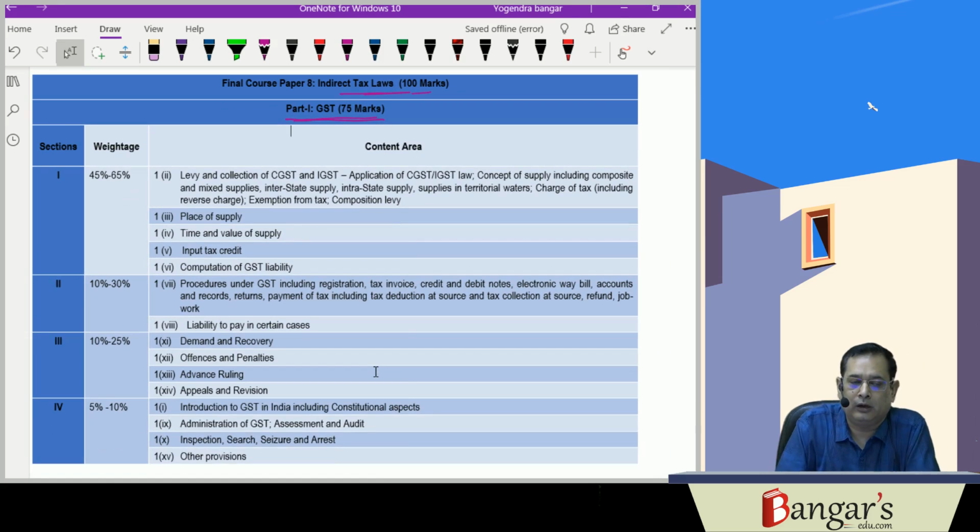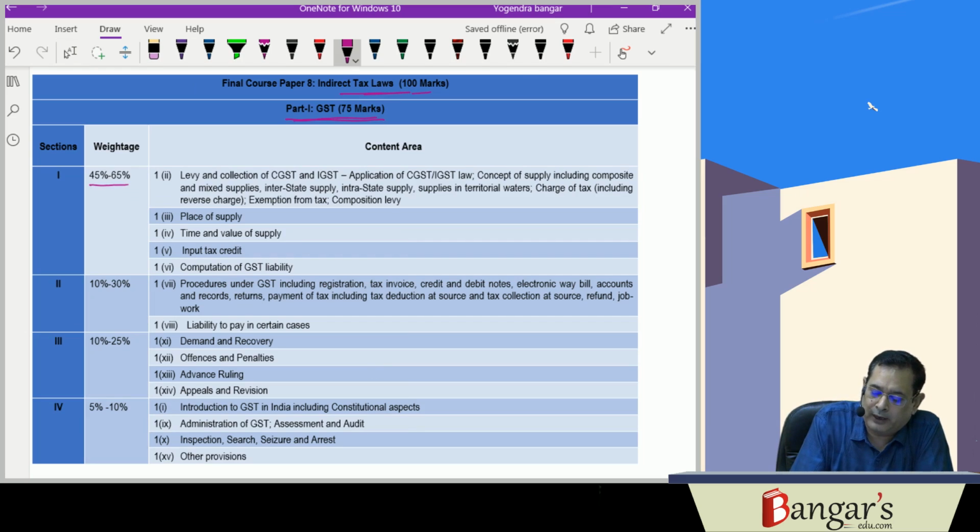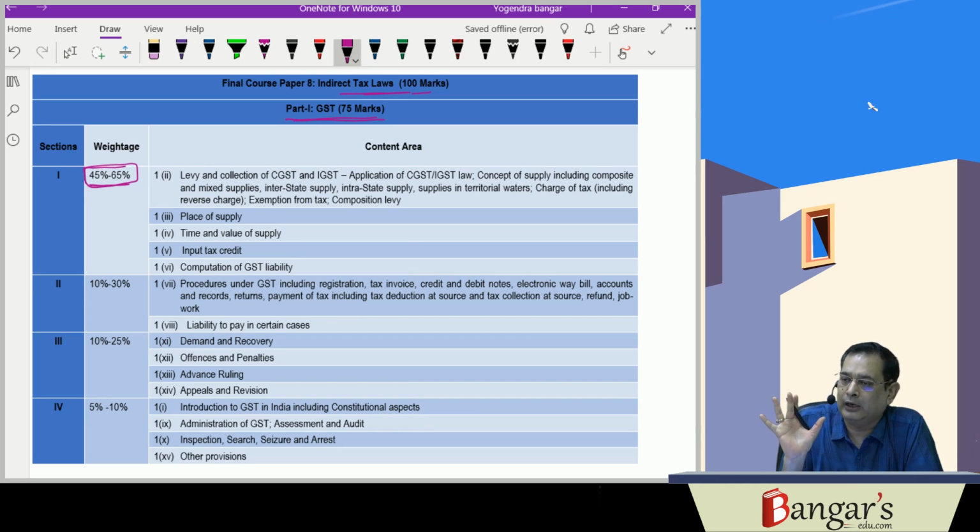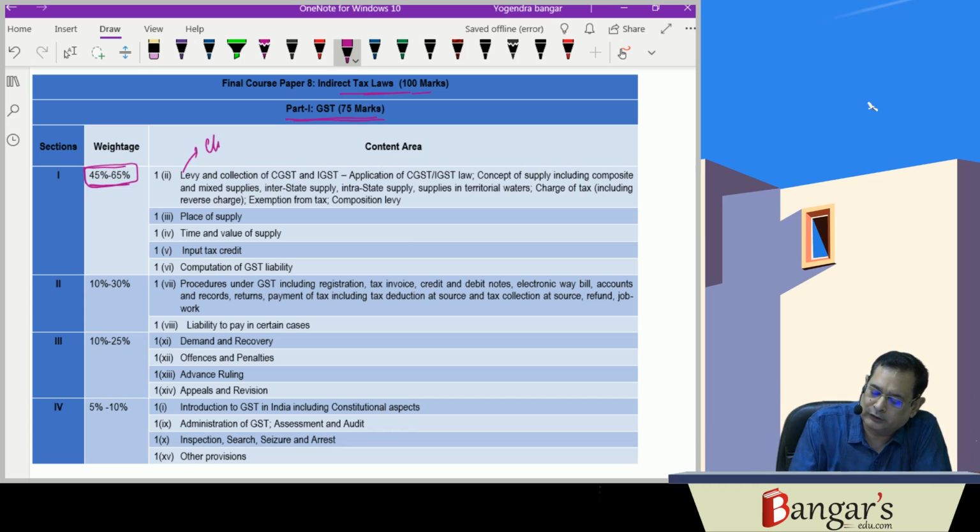Now, in goods and services tax, fundamentally 45 to 65% weightage has been assigned. 45 to 65% weightage has been assigned for the very, very important topics. First of all, that is about the charging section.